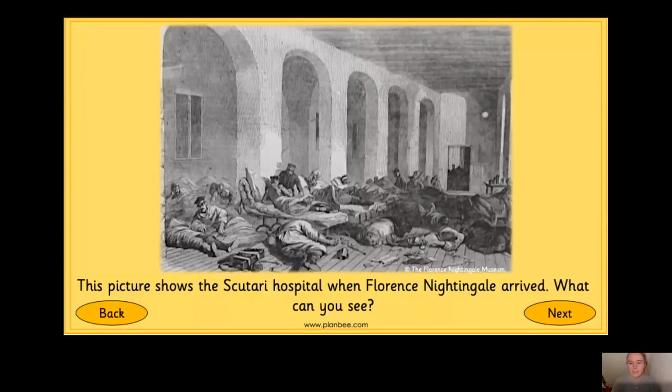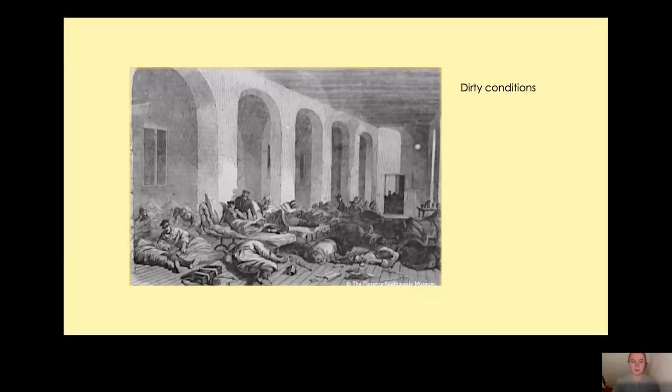Well, as I said, there are lots of people on the floor, and it's probably very dirty, isn't it? So that's what I thought. There were dirty conditions with lots of people on the floor, and there were lots of rats on the floor as well. So that wouldn't have made it a very clean place either, would it? And they were also in the same clothes that they were wearing when they were in the Crimean War. So their clothes hadn't been cleaned. Now that's not very clean either, is it? It's very dirty. So it's not a very nice place to be so far.